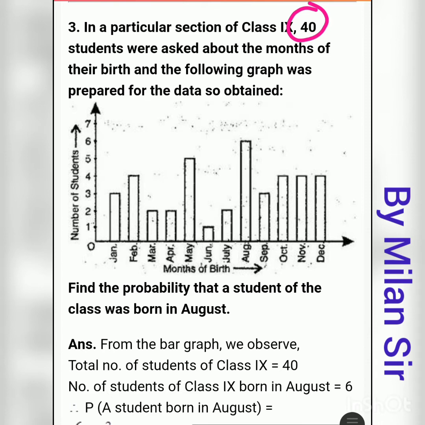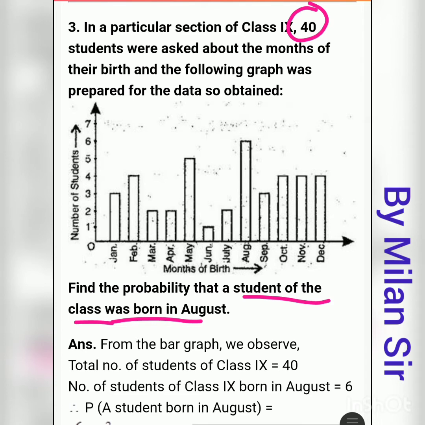Now we need to think about the favorable outcomes. We need to find the probability that a student of the class was born in August. So what are our favorable outcomes? The number of students who were born in August. It is in favor of the probability, that's why it is called favorable. So the favorable outcome is the number of students born in the month of August.